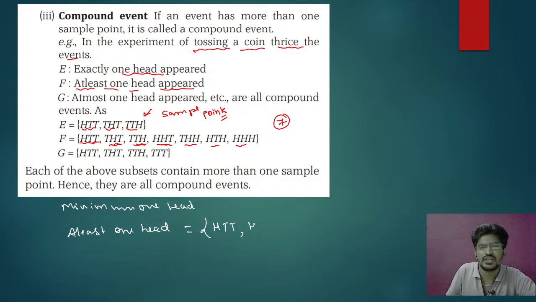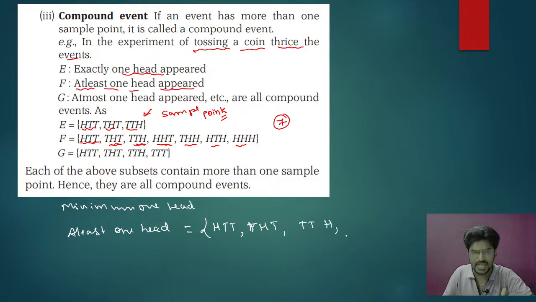You can also write T H T, here also you have one head. T T H, here also you have one head. In the same way, you can write H H H, where 3 heads are possible. H H T, H T H, T H H. These all are possible cases because they are asking minimum one head.